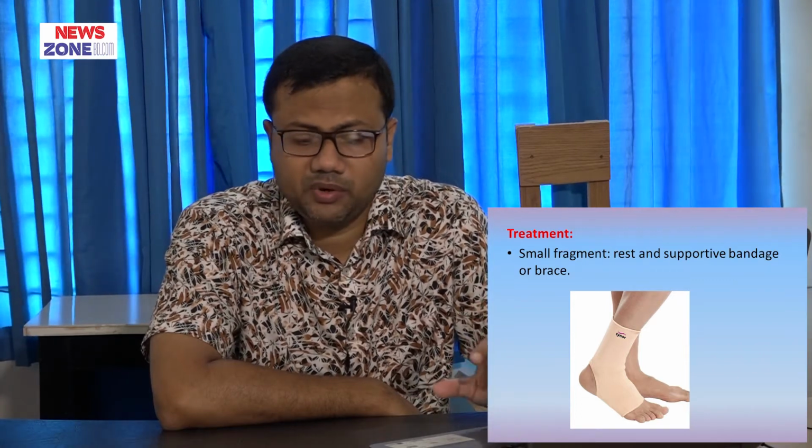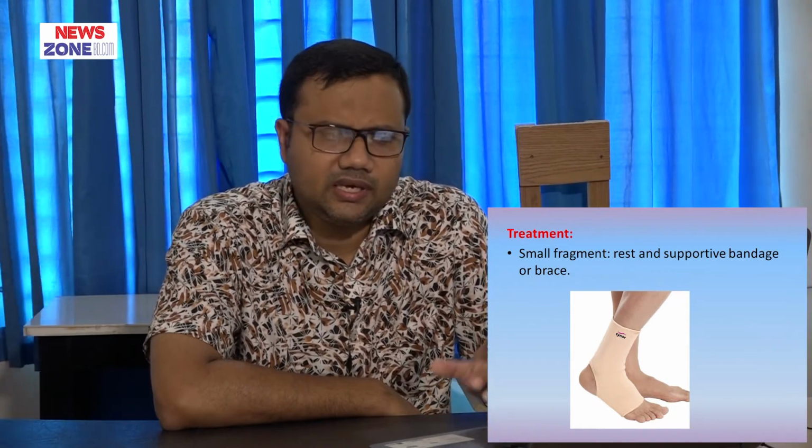And now what will be the treatment? The treatment, there is some variation in treatment options. If there is a displaced fragment or large fragment, then one option. If the fragment is small, or if the fracture occurs in the cancellous bony part, it always occurs in cancellous bone, then the treatment option varies. Now if the fragment is small, then rest and a supportive bandage or a brace is sufficient.